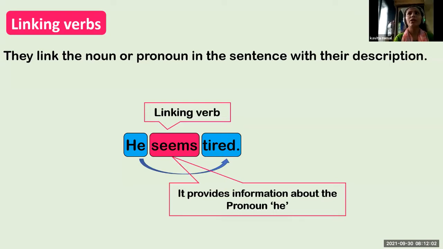He looks tired, we can say that. It provides information about the pronoun he. So seems is a linking word. It connects the pronoun to its description, means tired.